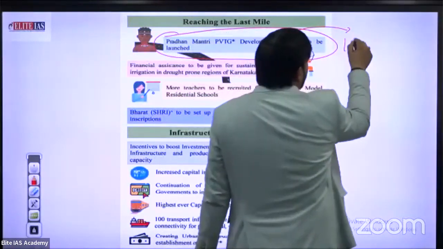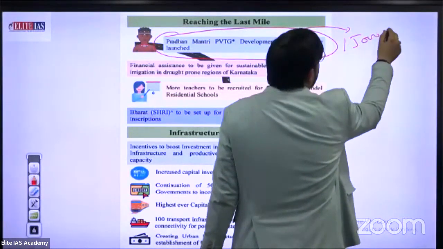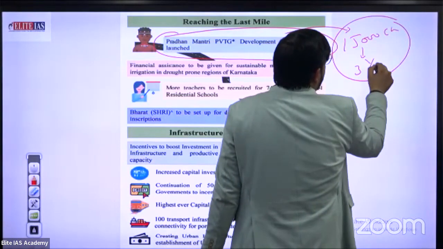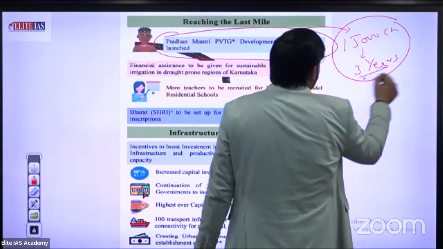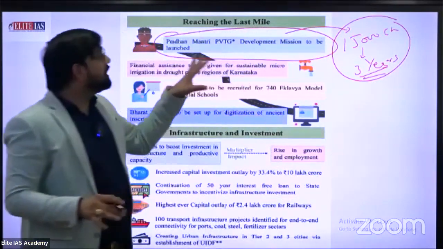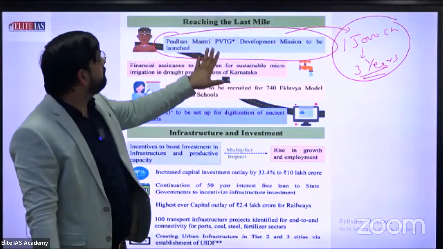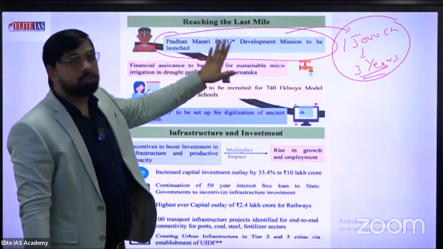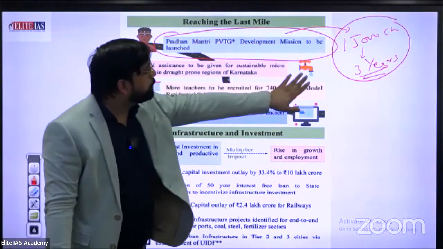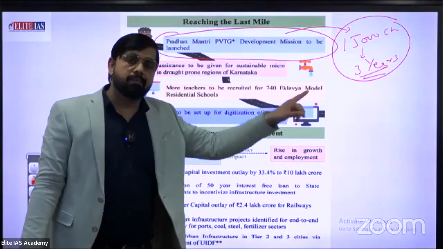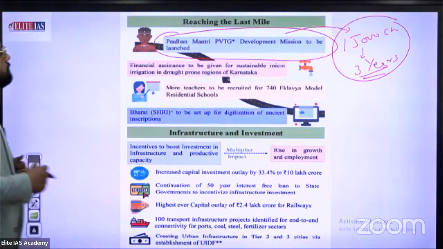In financial year 2023-2024, the government provides assistance of approximately 15,000 crore rupees for the upcoming 3 years under the PVTG scheme. Write down 15,000 crore rupees under the PM Particularly Vulnerable Tribal Groups mission, for 3 years, to fulfill the basic problems of tribals.